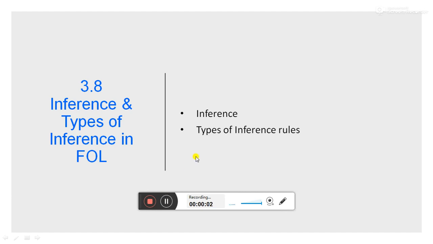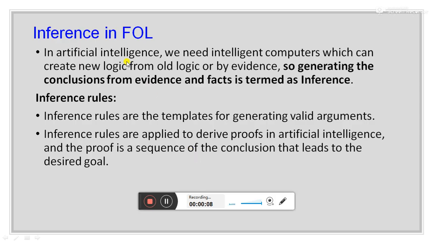In today's lecture, I will discuss inference and types of inference in first order logic. In artificial intelligence, we need intelligent computers which can create new logic from old logic or by evidence. So generating conclusions from evidence and facts is termed as inference. Inference rules are the templates for generating valid arguments. Inference rules are applied to derive proofs in artificial intelligence, and the proof is a sequence of conclusions that leads